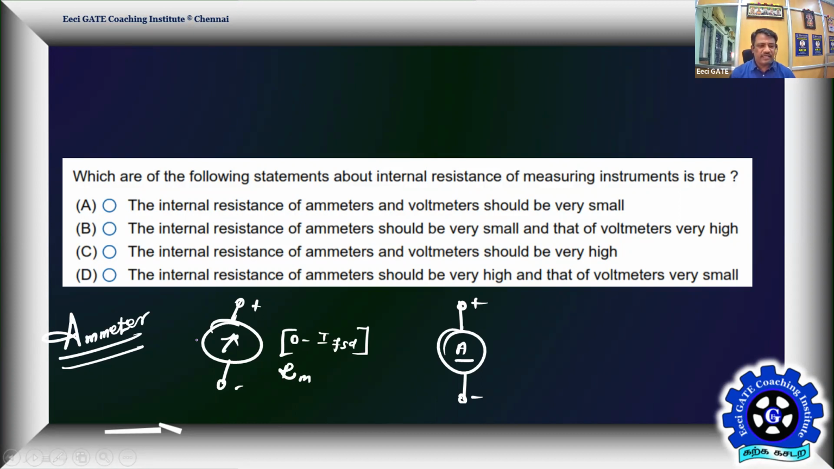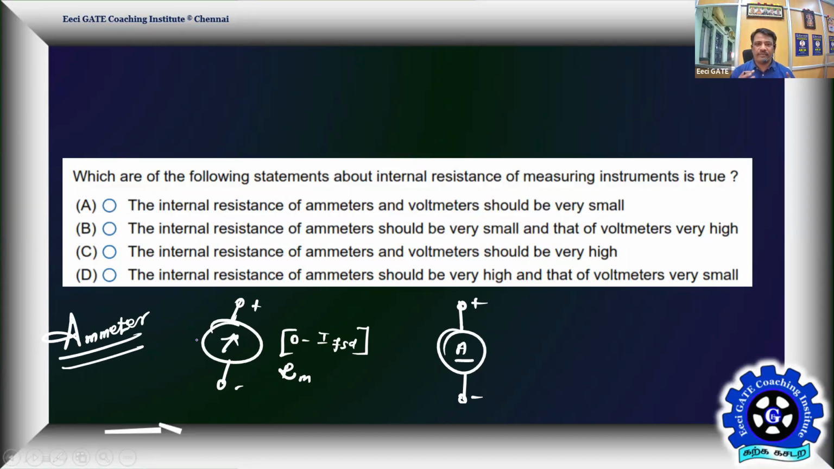So what is given? The internal resistance of the ammeter should be very small and that of the voltmeter should be very high. That's option B. Option D is contradicting that one: the internal resistance of the ammeter should be very large and the voltmeter should be very small.